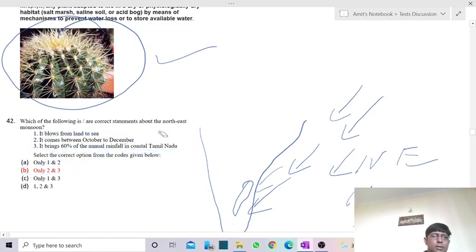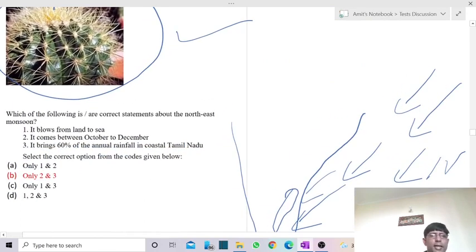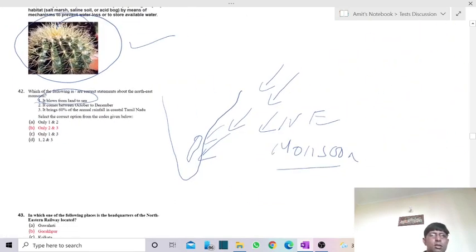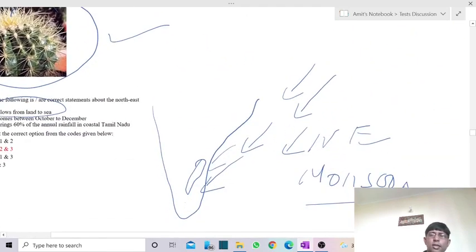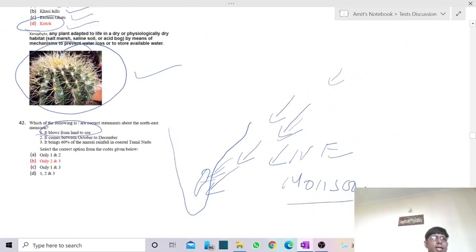The statement that it blows from land to sea is not correct. Why? See this part. In the case of the northeast monsoon, it comes from the land area, moves over the sea area, that is the Bay of Bengal, and thereafter moves again over the land area. So it is not the right way to say it moves from land to sea.